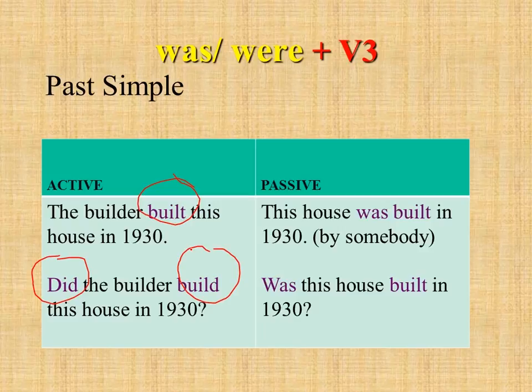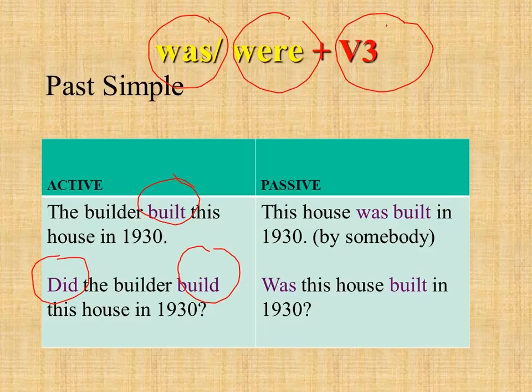So okay, other thing happens with passive voice. Normally we put was plus were and the third form. Look at the sentence, please. This house was built in 1930. It means this house was built by somebody, because the house can't build itself.